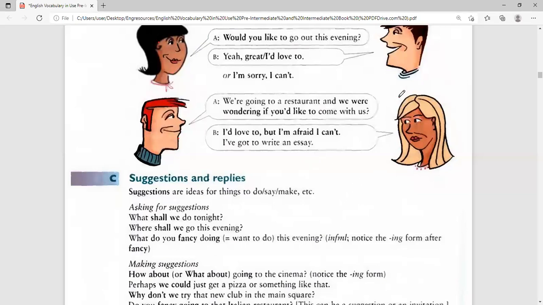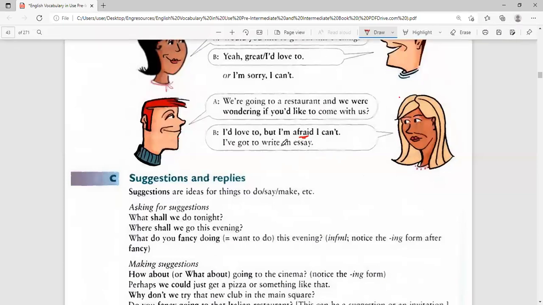So the lady, maybe when she's busy, of course, she would say, well, I would love to, you see, I would love to, but I'm afraid I can't. I have got to write an essay. Oh, okay. Yeah, you see, this lady will say she would love to go, but she's sorry, I'm afraid I can't. So learn to say things like this.